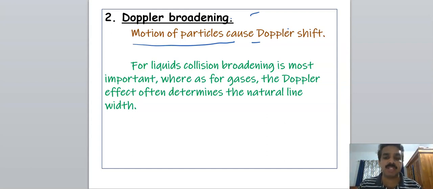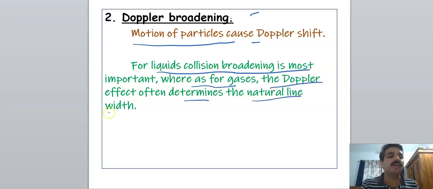It is more important in gases. For liquids, collision broadening is most important, whereas for gases, the Doppler effect mainly determines the natural line width.